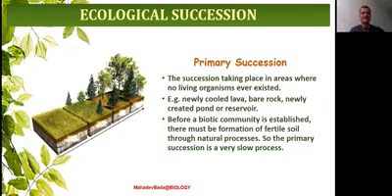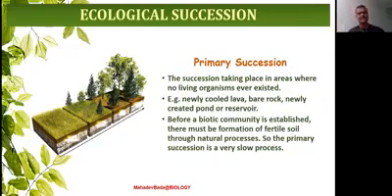For any new succession to take place, the first and foremost thing that we need is the soil. If bare rock is there, it is very difficult for living organisms to exist and grow over there. Therefore, what happens first? First, the formation of the soil takes place. In the earlier classes, you have studied the formation of soil, formation of rocks. Weathering of rocks takes place for the formation of the soil. Accumulation of the soil takes place for the formation of rocks.